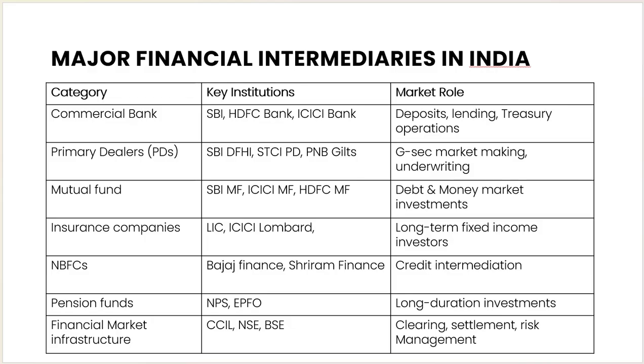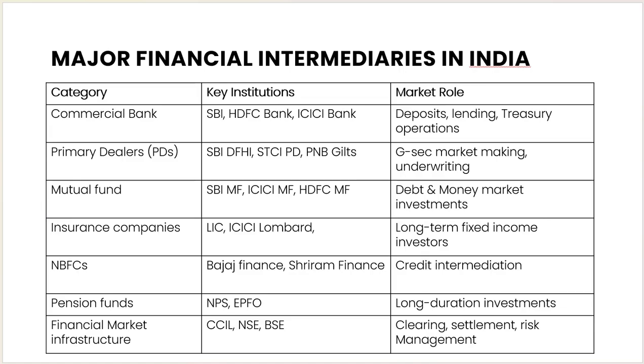So let's discuss the next topic, where we are going to look at the major financial intermediaries in India, and also look at the key institutions in that sector and their role. The first one is commercial banks. We know SBI, HDFC Bank, ICICI Bank, Kotak Mahindra, Canara Bank, Union Bank, Bank of Baroda. These are all commercial banks, and their business is basically deposits, lending, and treasury operations.